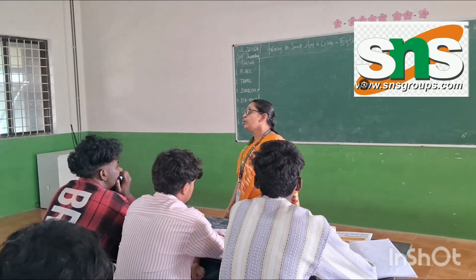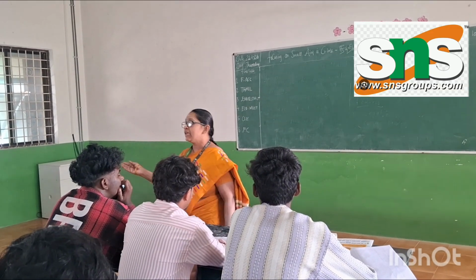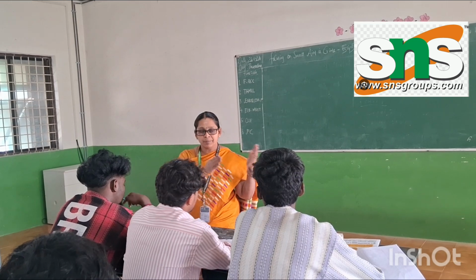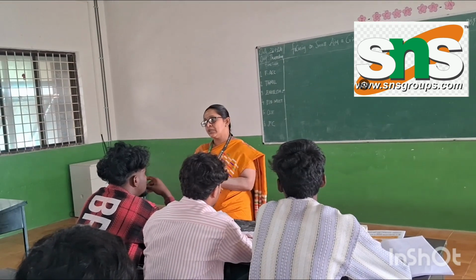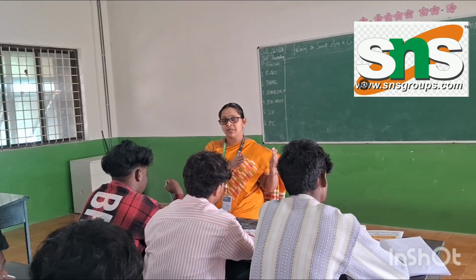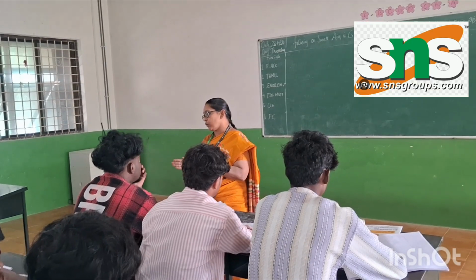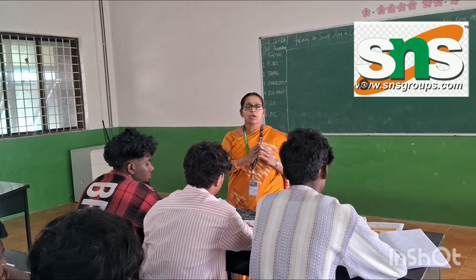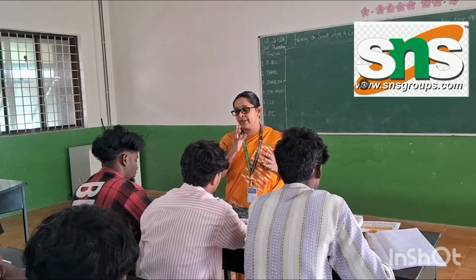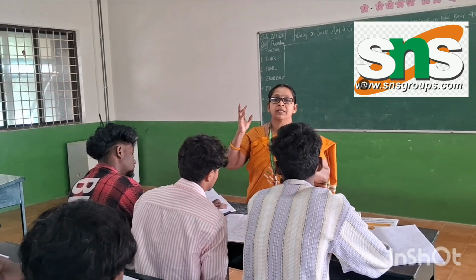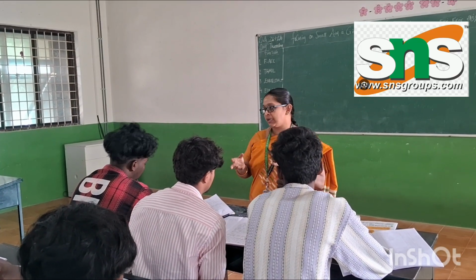Next, we have to discuss the differences between departmental accounting and branch accounting. What is departmental accounting? What is branch accounting? Departmental accounting is based on the activities done by the organization.